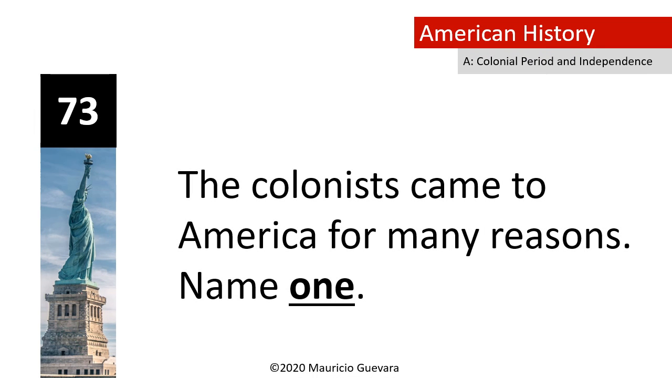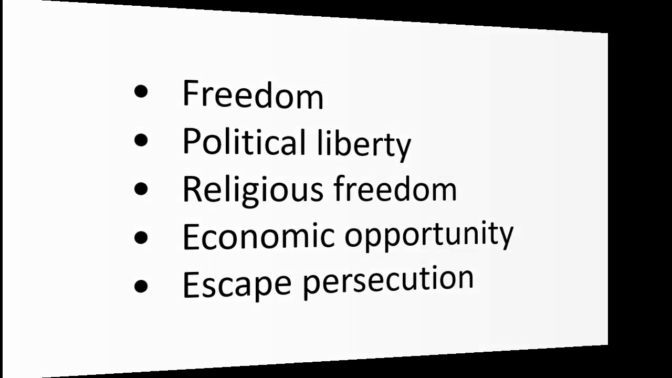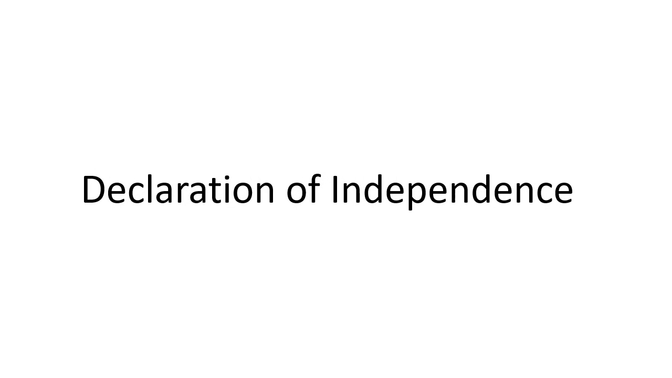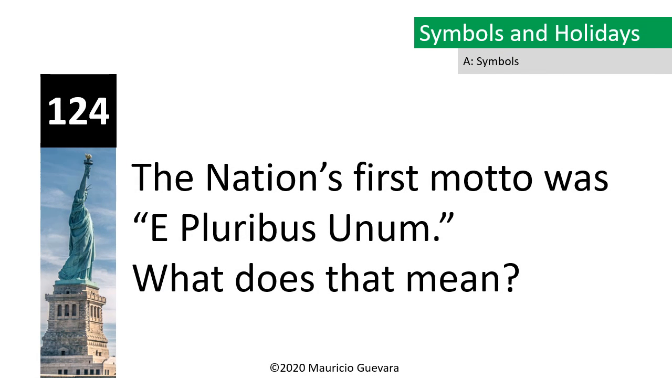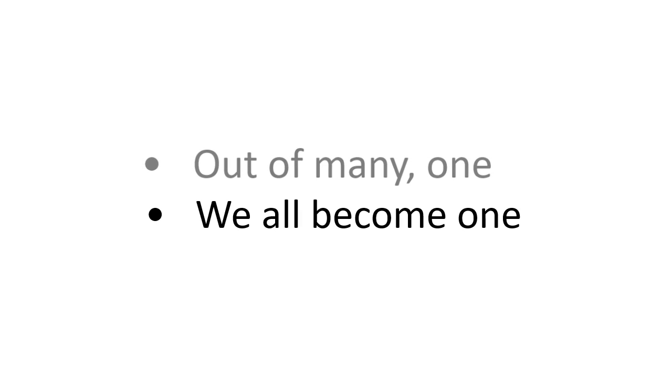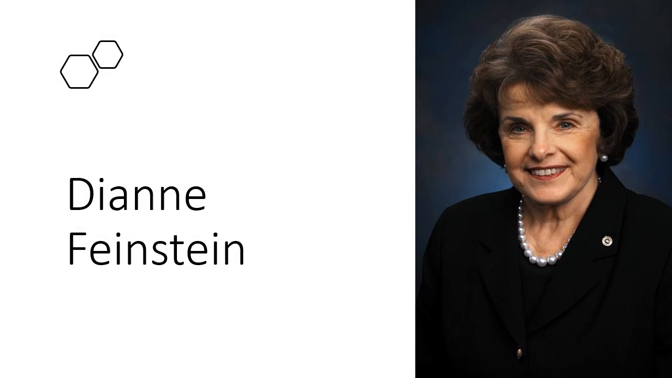The colonists came to America for many reasons. Name one. Freedom. The words life, liberty, and the pursuit of happiness are in what founding document? Declaration of Independence. The nation's first motto was E pluribus unum. What does that mean? Out of many, one. Who is one of your state's U.S. senators now? Dianne Feinstein.